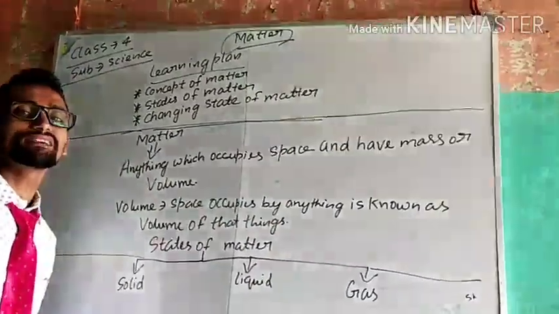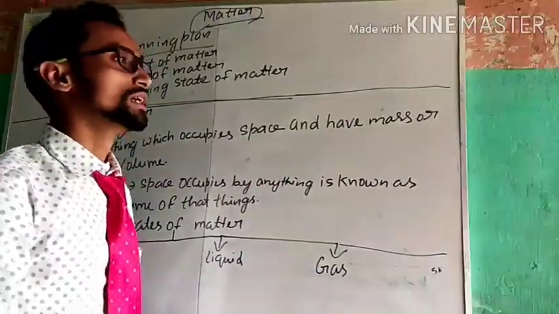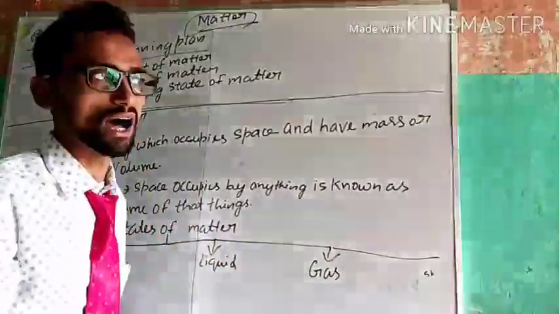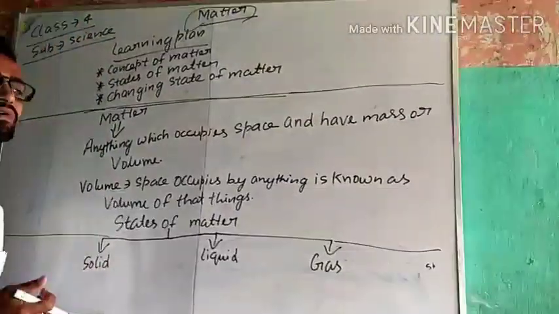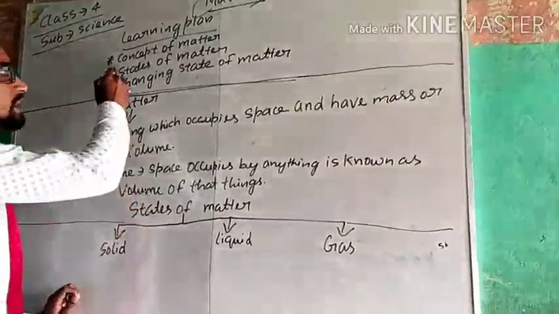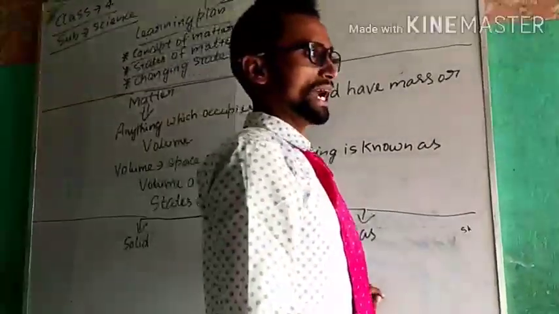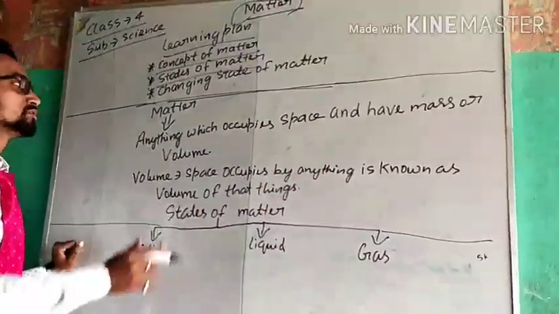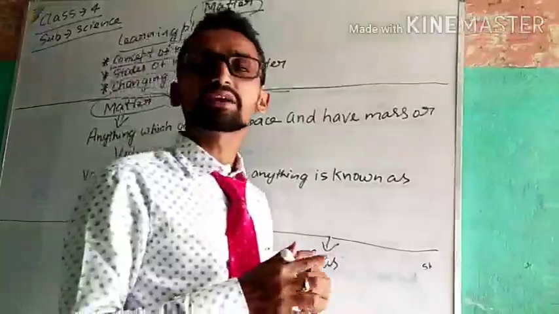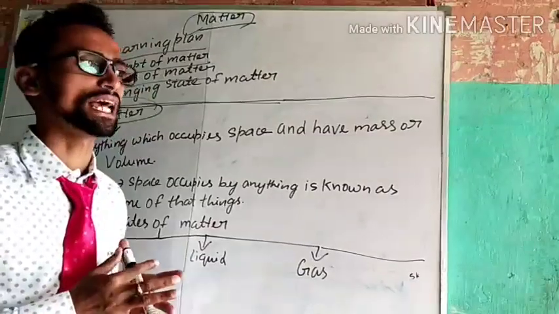Matter means anything that occupies space and has mass, weight, as well as volume. In this chapter we have to study the concept of matter, states of matter, and changing state of matter.